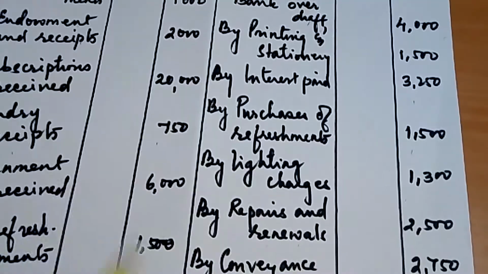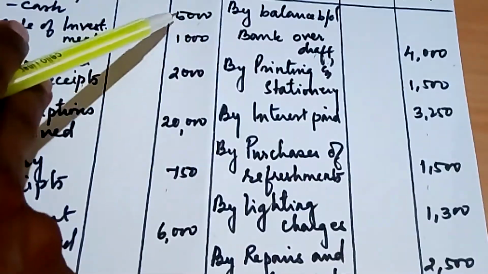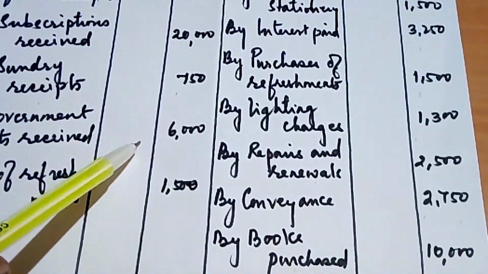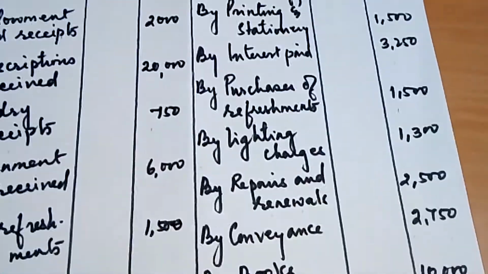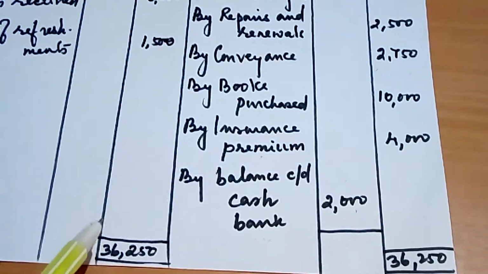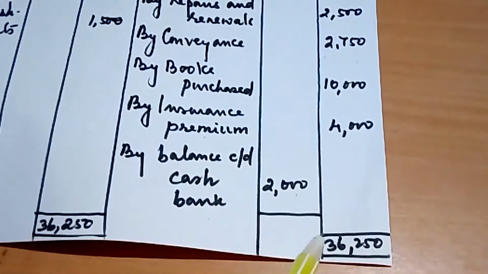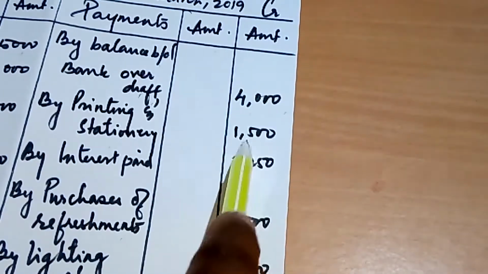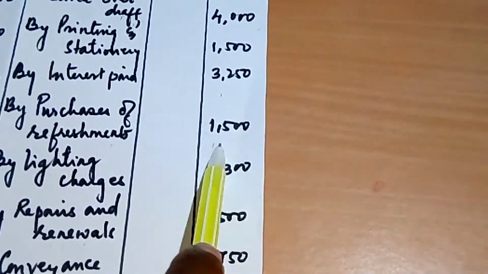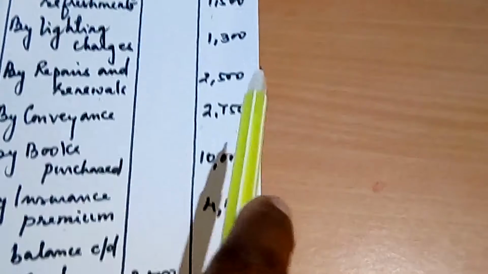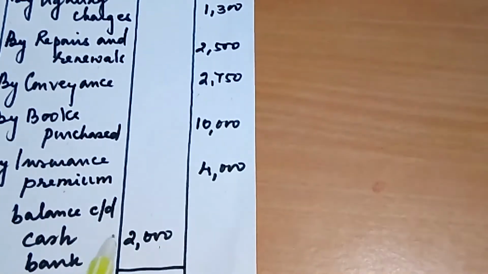So what we do, we add up the debit side: 5,000, 1,000, 2,000, 20,000, 7,500, 6,000, 1,500, and we get the total of 36,250. This being the greater total, we put it on the credit side also, 36,250. Then we add up the credit side amounts: 4,000, 1,500, 3,250, 1,500, 1,300, 2,500, 2,750, 10,000, 4,000 and this 2,000.